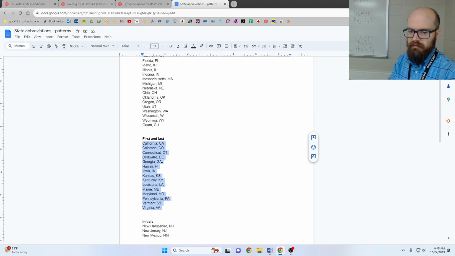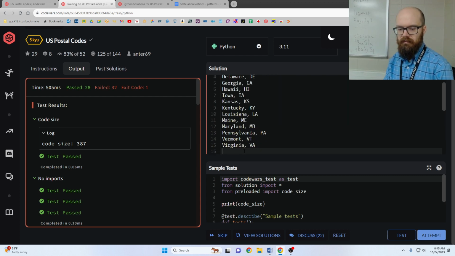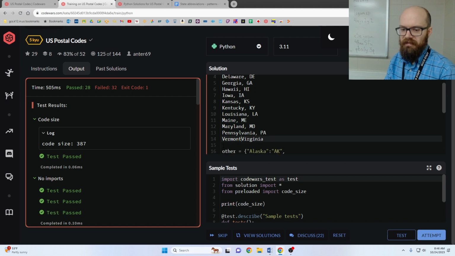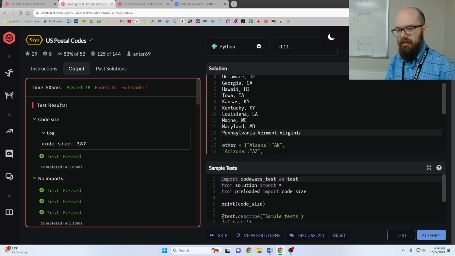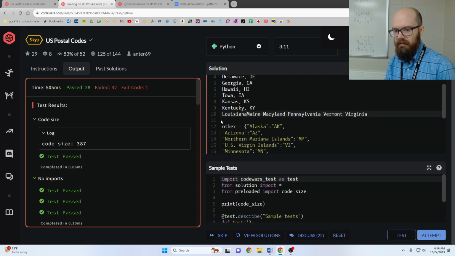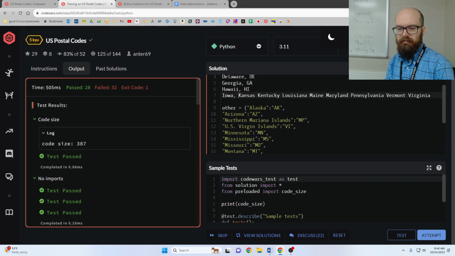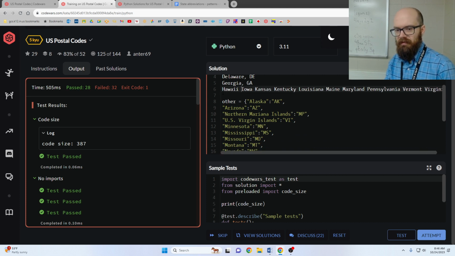So for these guys, we use the first and last initial. I think we're going to have to mention them. I don't think we're going to be able to test the string with some rule like the last one had a space. So I'm going to copy these and paste it in here, and then I'm just going to delete all the abbreviations because we're going to generate the abbreviations. But I'm going to say, hey, let's make a big old list or a big old string that contains these and check inside of it. Again, this is kind of tedious, but I'm willing to do it once.